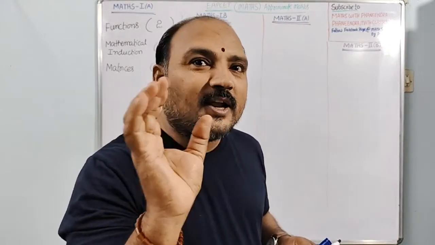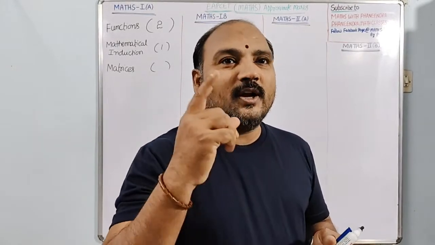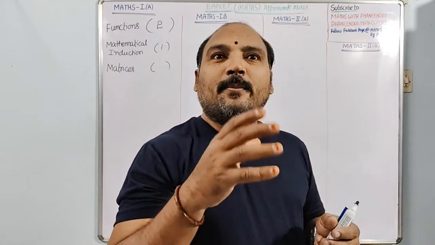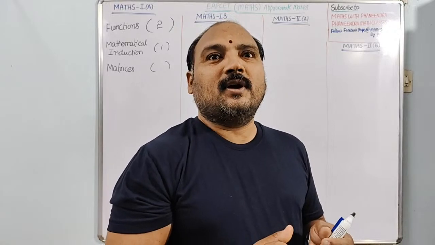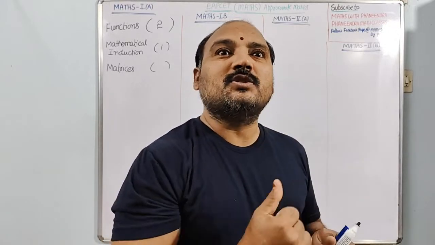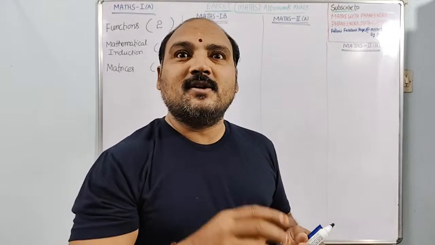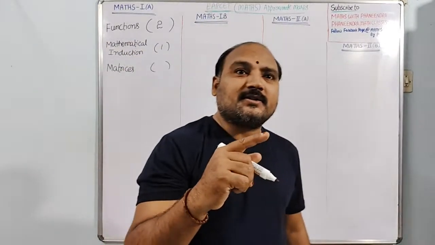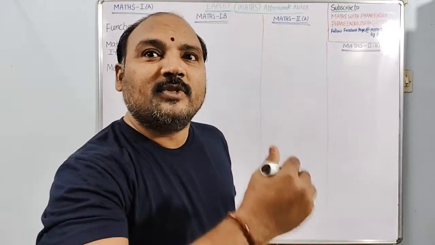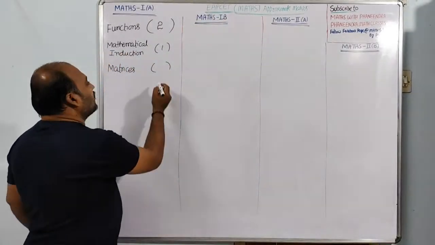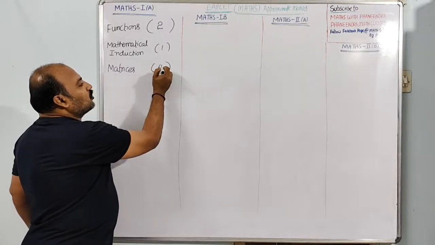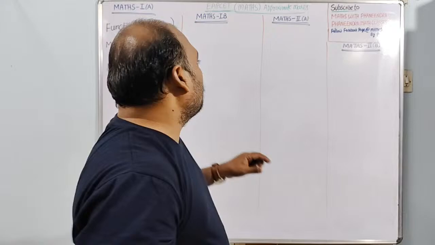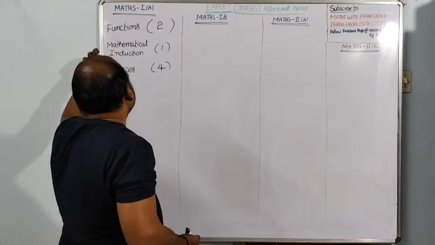In system of linear equations, one question; determinants, one question, based on properties of determinants and symmetric and skew symmetric, based on the definitions, trace of a matrix. If you concentrate on trace of a matrix and transpose, adjoint of A, these types of concepts, you may get 4 questions in the EAMCET matrices. This is a very important topic in maths.